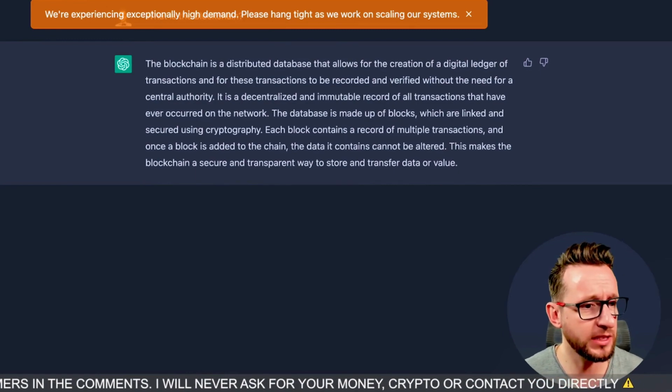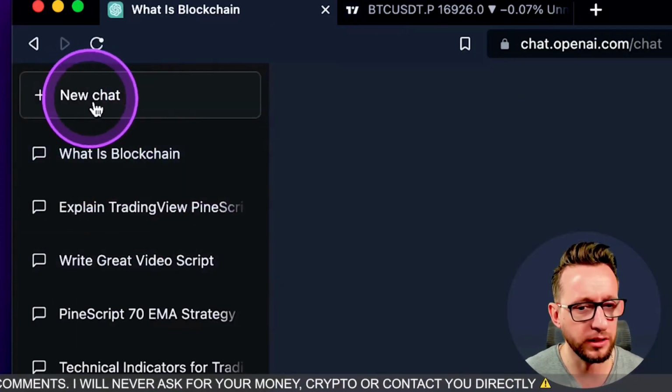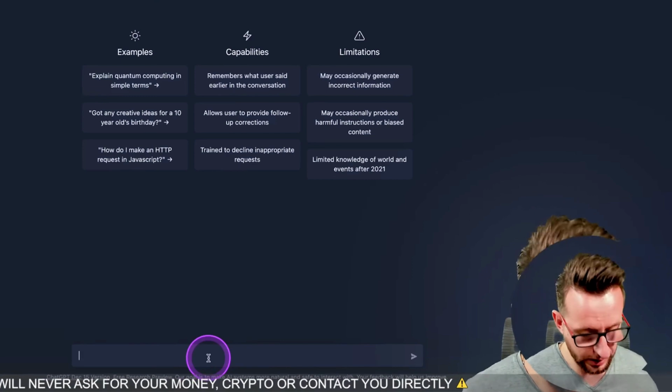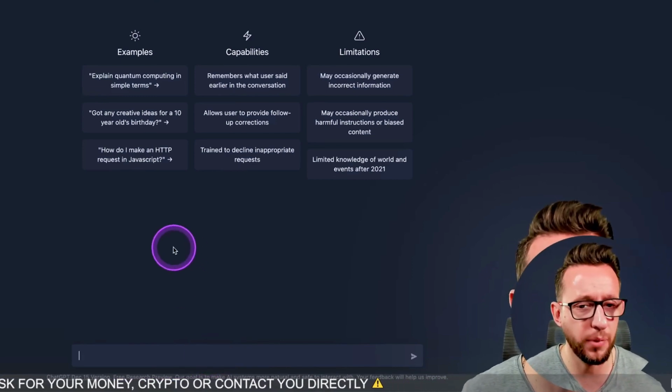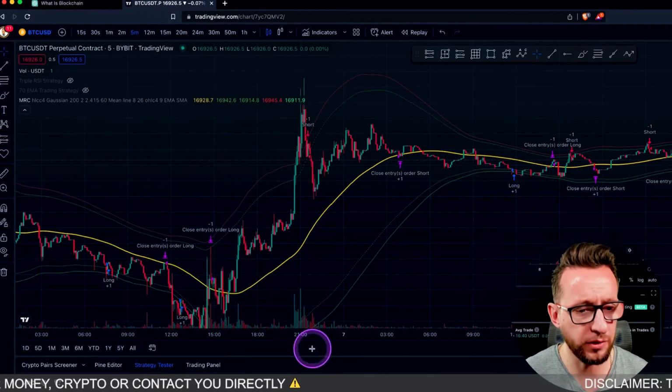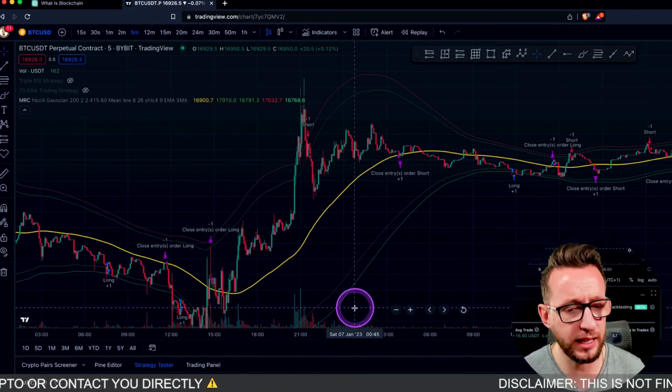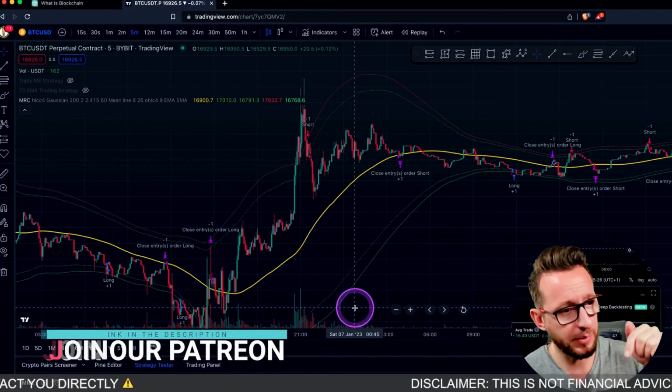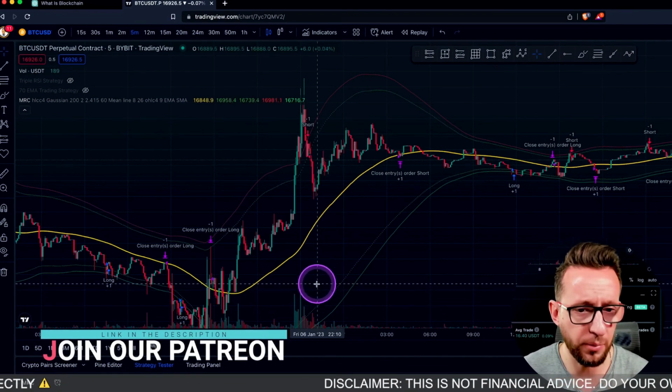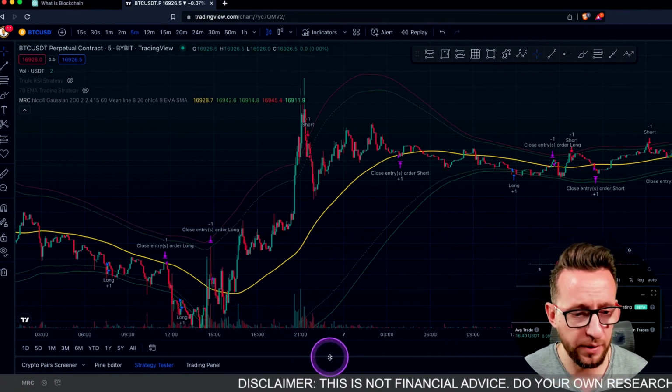But what we're more interested in is building a simple script for TradingView. So we know that TradingView accepts PineScript. Now, I use TradingView for building my strategies daily. You can find all of my strategies in the description below from the Patreon. But today we're going to be looking at how we can generate one here.